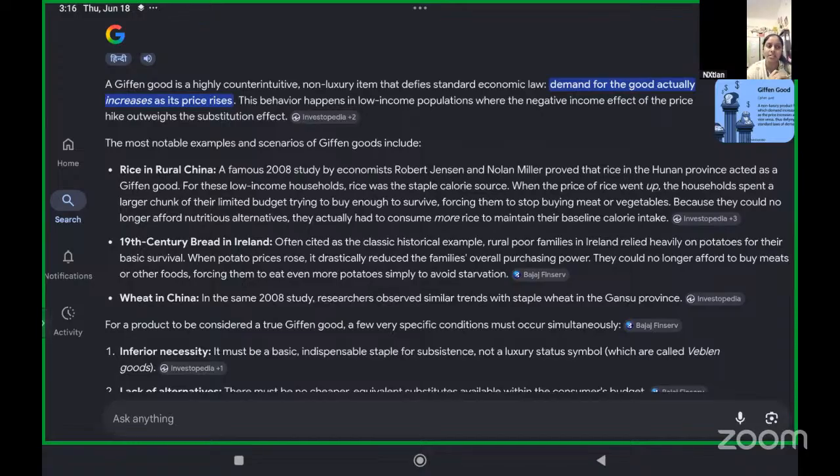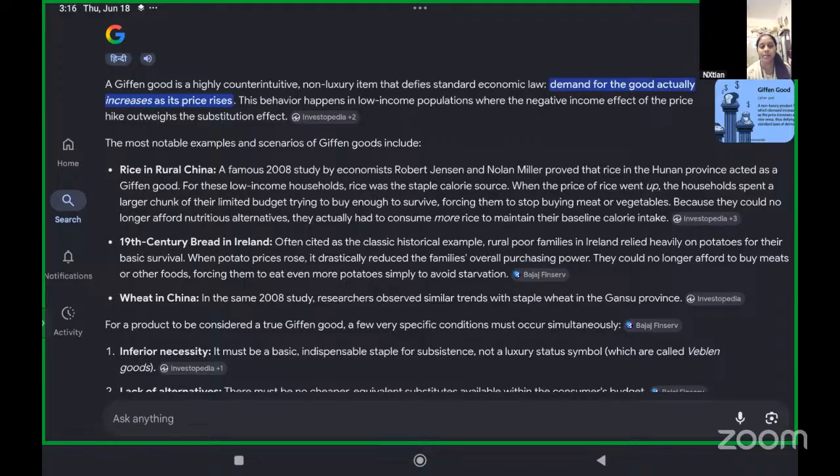Because the price is increasing, the demand is increasing. The demand is not decreasing for these products. Because they could no longer afford nutritious alternatives, they actually had to consume more rice to maintain their baseline calorie intake.